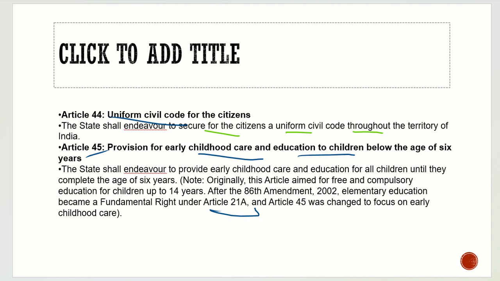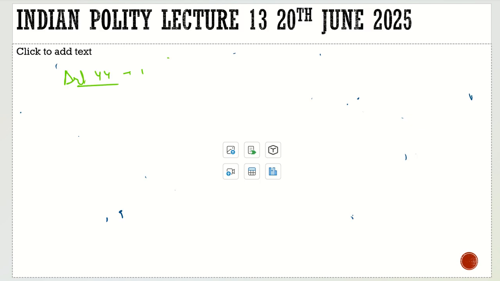A uniform civil code, not a common, a uniform. I made a big mistake. If it was a common, then that whole discussion would have been different.